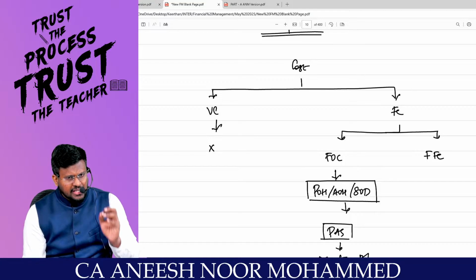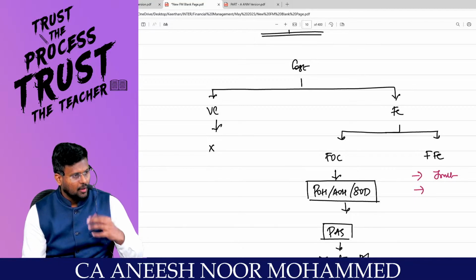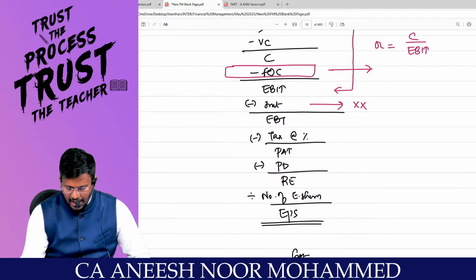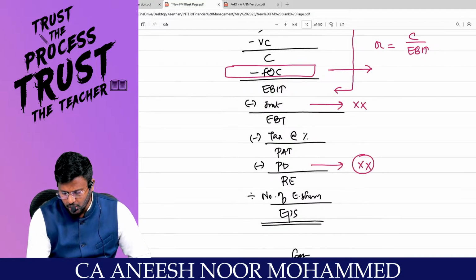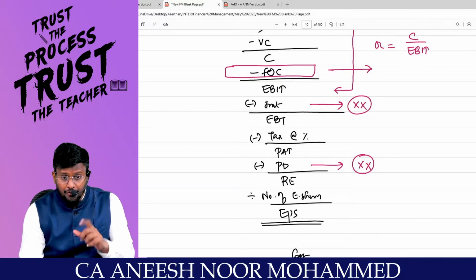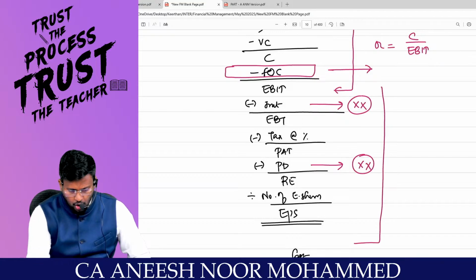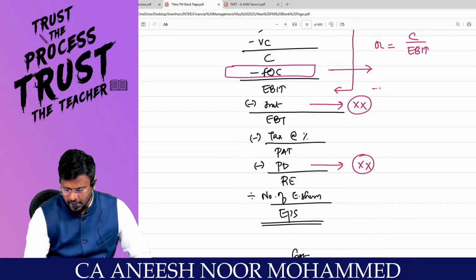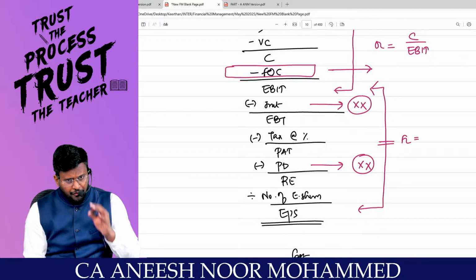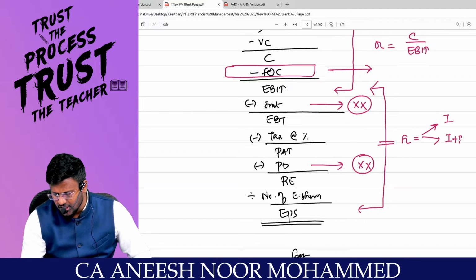Whereas my fixed finance cost, my dear lovable students, I may have interest or I may have preference dividend. Interest is fixed in nature, and the preference dividend is also fixed in nature. But these are not operating costs. These are fixed finance costs. Because of this, I am having some leverage. That leverage is called the financial leverage, between EBIT and the EPS. This is called financial leverage.